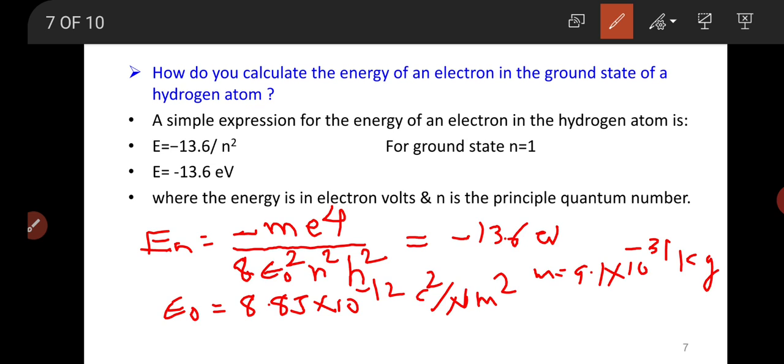E is the charge on the electron, which is 1.6 into 10 to the power of minus 19 coulomb.